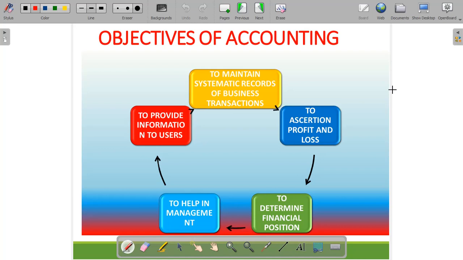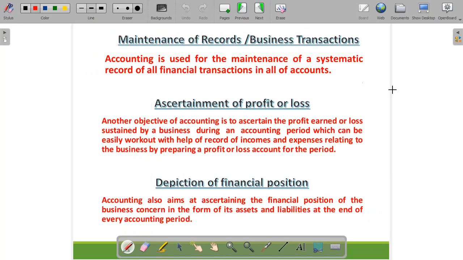So accounting objectives are the aims for which we are performing accounting. Maintenance of the accounting records and business transactions we have gone through, then ascertainment of the profit or losses, then depiction of the financial position.